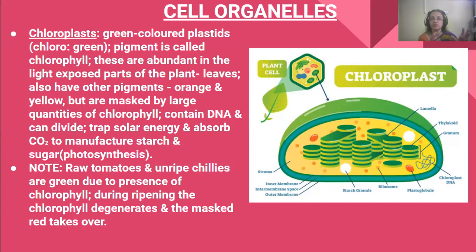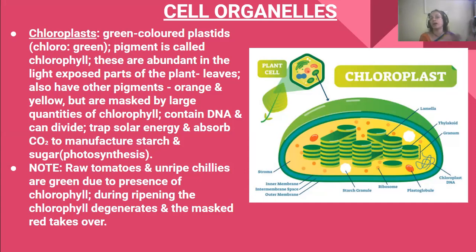We know that when photosynthesis takes place, the plants absorb carbon dioxide, trap solar energy, combine with water, and produce sugar, that is starch. All these processes are performed with the help of chlorophyll, the pigment which is present in the chloroplasts.